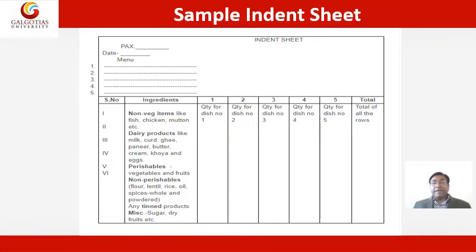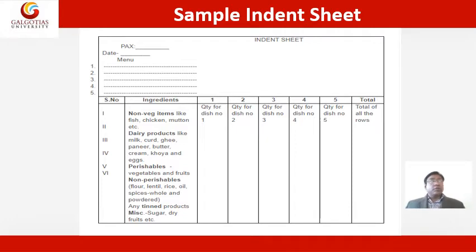So this is a sample indent sheet. You see the ingredients column, and on the top we write the number of packs, meaning for how many people the party is, then the date and the menu. There is a soup, main course or dessert, whatever the menu is, and then non-veg items and dishes 1, 2, 3, 4, 5, and at the end there is a total.